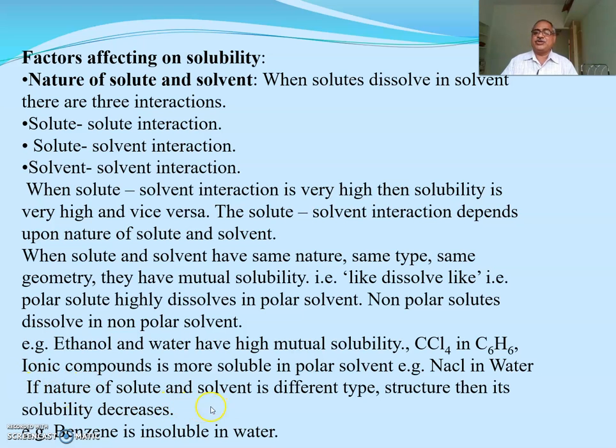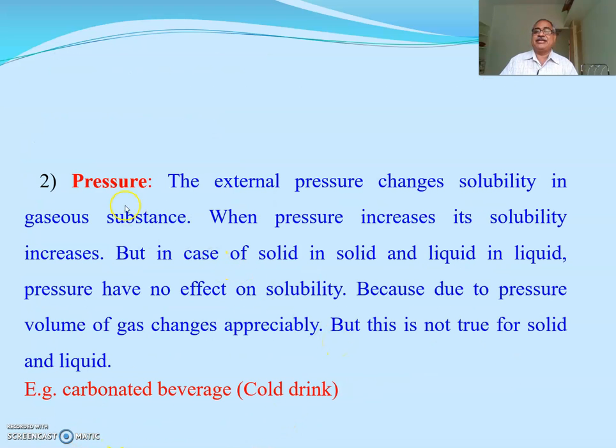If the nature of solute and solvent is different in structure, different in nature, then its solubility decreases. For example, benzene is insoluble in water because benzene is non-polar and water is polar. So the next factor is pressure. The external pressure changes the solubility in the case of gaseous substances only.